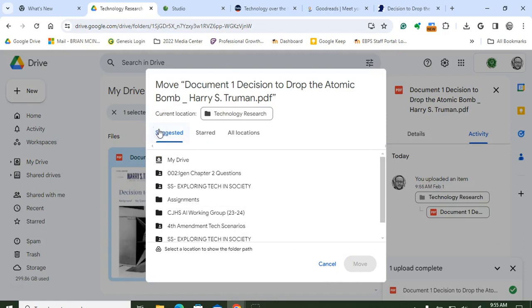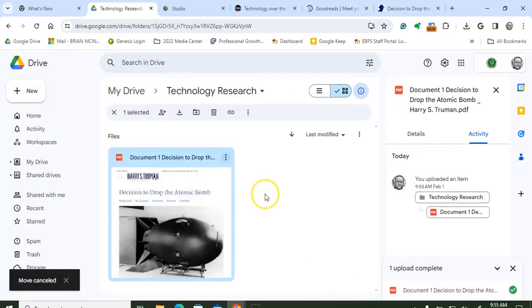So by default, it already went in. I guess when I dropped it, it already did go into that technology research, but that's another way you could load folders in.